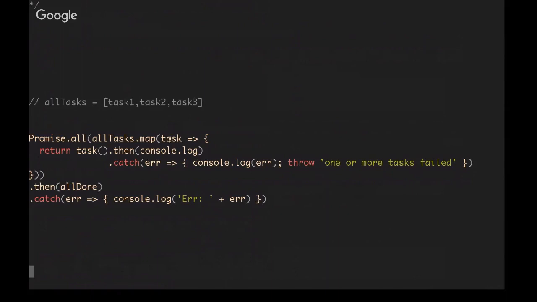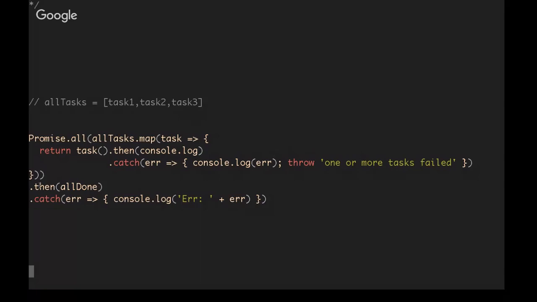And here we will map over them, and for each task, we'll return that task executed. So that's the big difference here. We are not wrapping it in a new function to be executed later. We're immediately, as we map over it, executing each function. We'll then append the .then for a successful completion, or .catch for the unsuccessful completion. And this is also slightly different. Because we don't care if any of them fail as far as the other ones completing, we just want to run them all, we'll console log any errors that we get and then throw a general error that says one or more tasks failed.